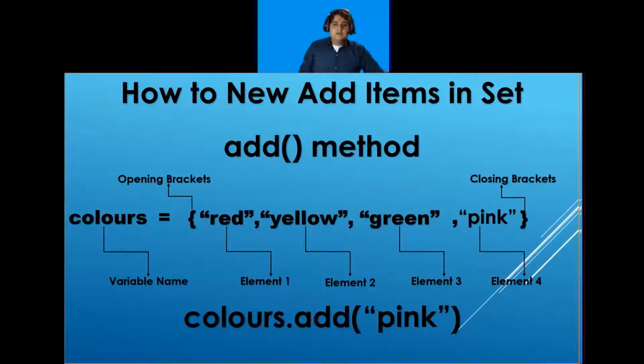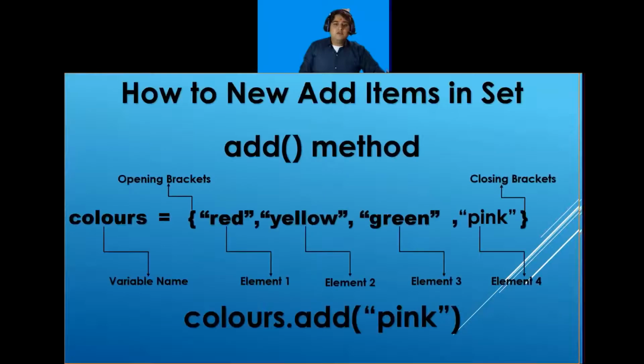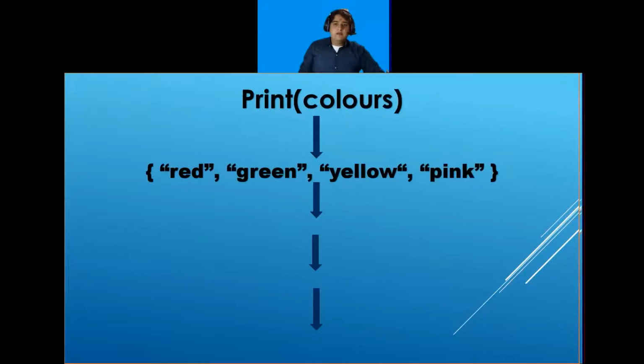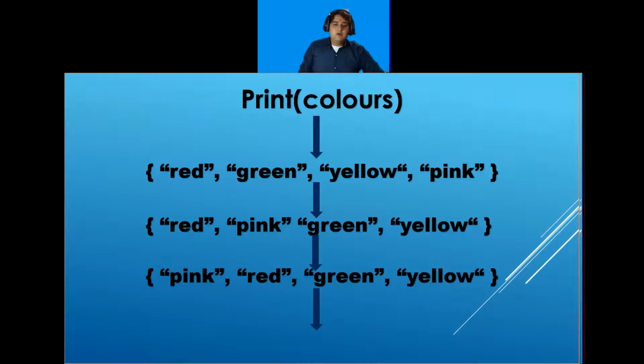So if you write print colors, you are calling this variable colors here. The output might be red, green, yellow, pink, or it might be red, pink, green, yellow, or it might be pink, red, green, yellow, or red, green, pink, yellow. It can be anything else also. So the output of a set is always random.